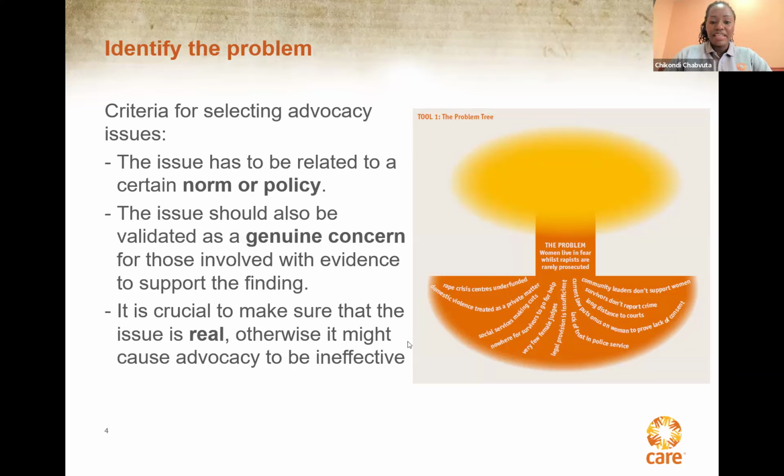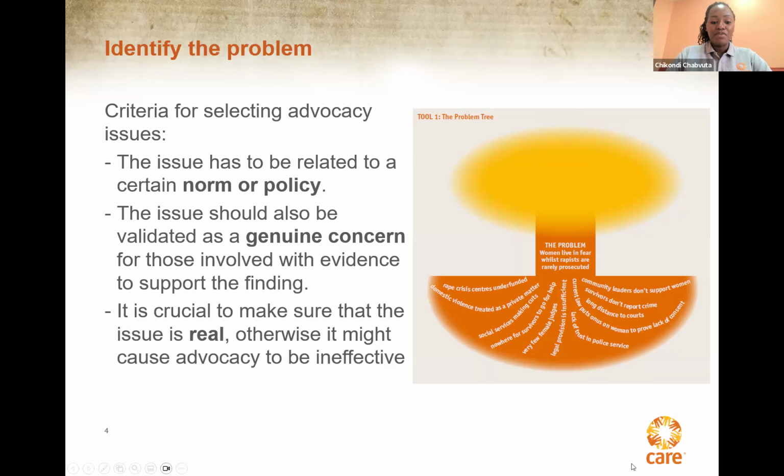The graphic on the right-hand side of your screen is what we call a problem tree, and you'll find this in your advocacy handbook. This can be a very useful tool and a very useful way to brainstorm and visually display the problem, represented by the trunk of the tree, and its root causes.